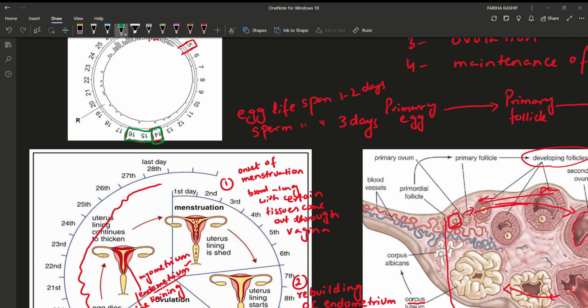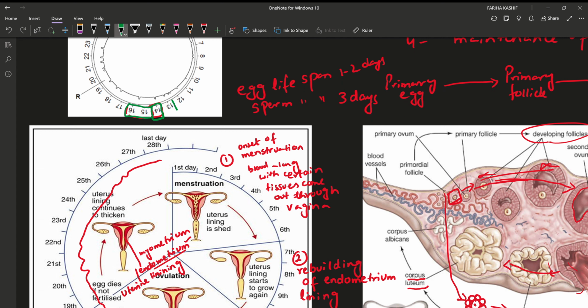If copulation happens on the 11th, will it be able to fertilize the egg? Copulation means sperm comes. When copulation happens on the 13th, will it be able to fertilize the egg? Yes, because sperm will be able to survive for 1 day. Therefore, yes, fertilization can happen.